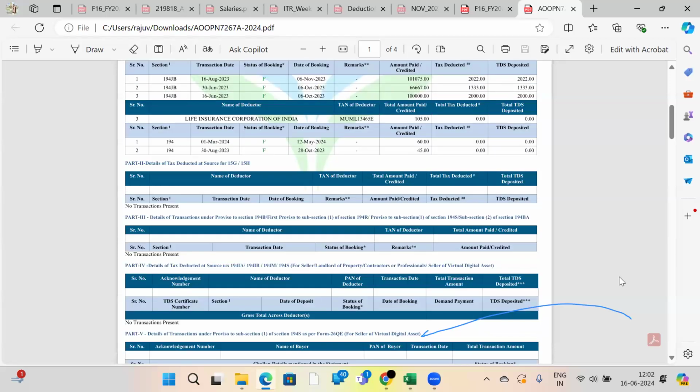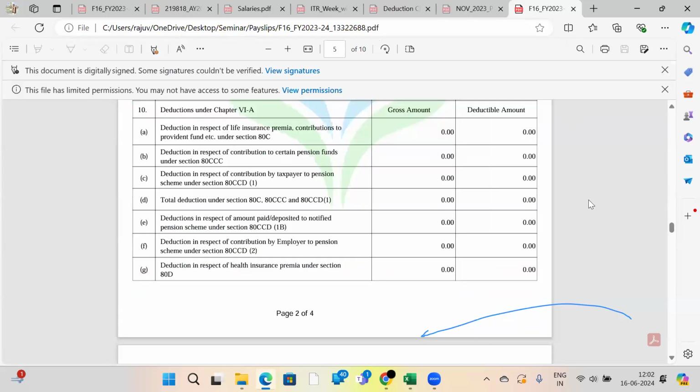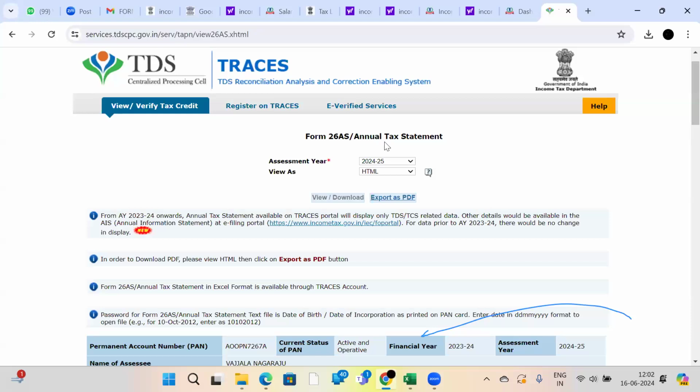Like that you can check. Since I am receiving professional fees, they are deducted some amount on a fixed percentage on this salary, like that. This is how you should check your individual form 26AS.